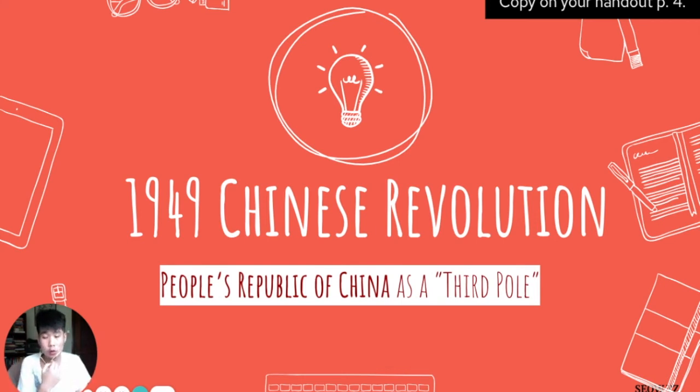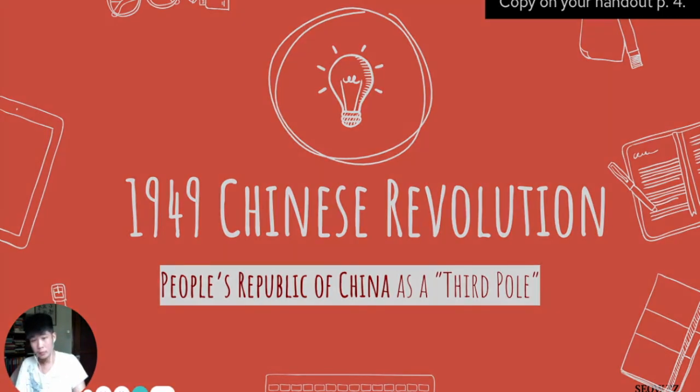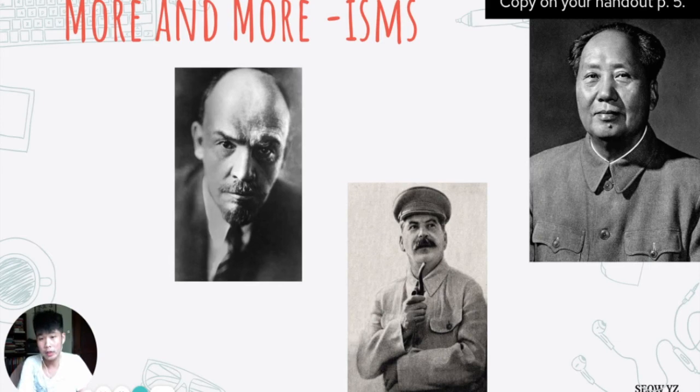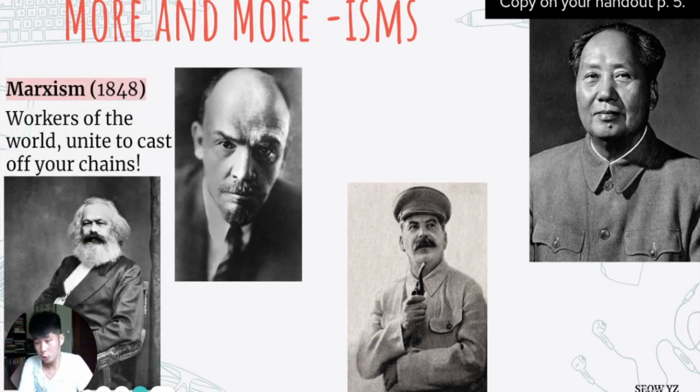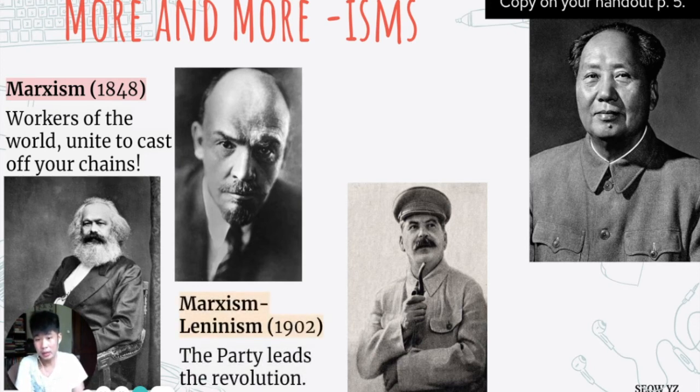So Mao Zedong also has his own Chinese civil war that lasts for 4 years after World War II. So it's like World War One, Russian Civil War, World War II, Chinese Civil War, and Mao Zedong wins. So we'll summarize. We have these 4 men. We have Marx, who says workers of the world unite. We have Lenin, who says the party leads the revolution, not history, not nature, but people. The party must come together and lead a revolution.